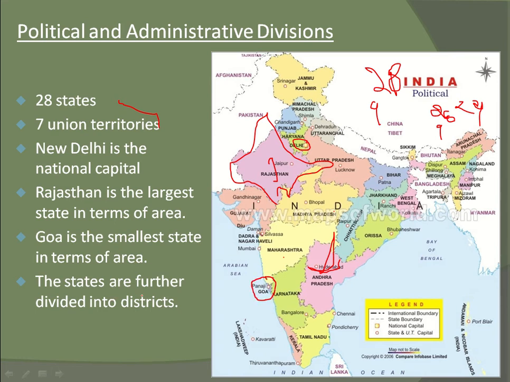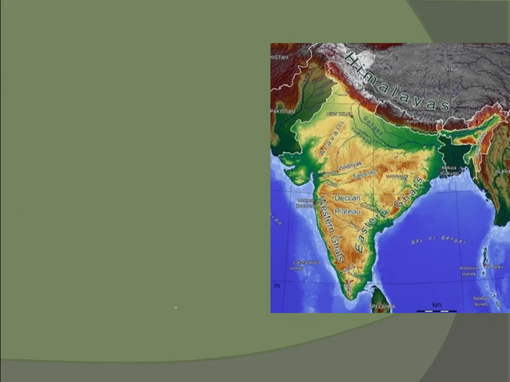The states are further divided into districts. This Telangana is divided into districts, and one is also known as Rangareddy. Do you know Rangareddy? Like that. So this is the physical map of India.